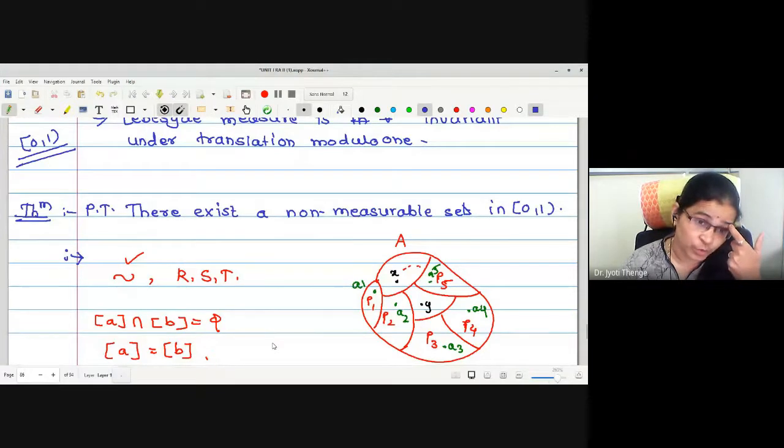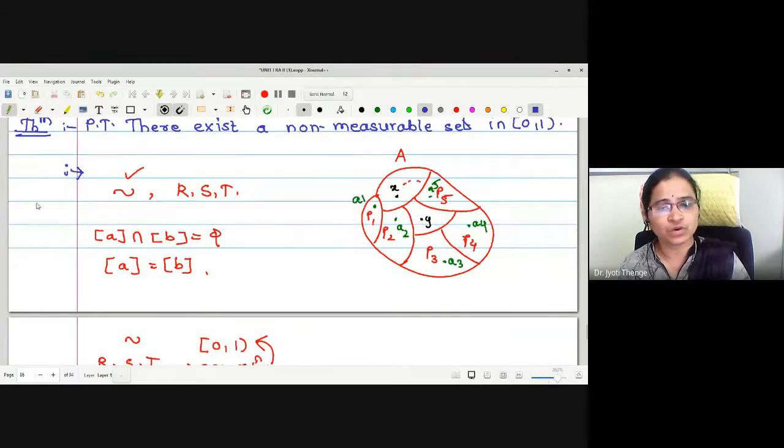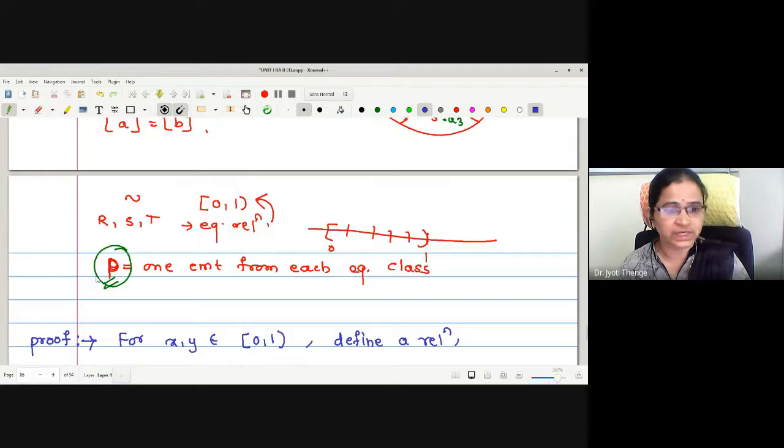Next, we have started the proof of the theorem: there exists a non-measurable set in closed 0 to open 1. For this, we are going to make use of an equivalence relation, and the property that an equivalence relation gives us a partition, a pairwise disjoint partition, of the given set.